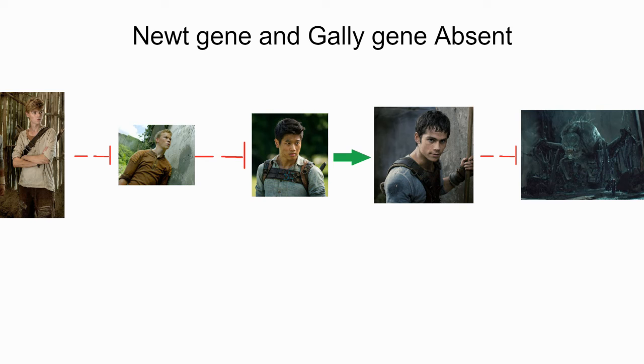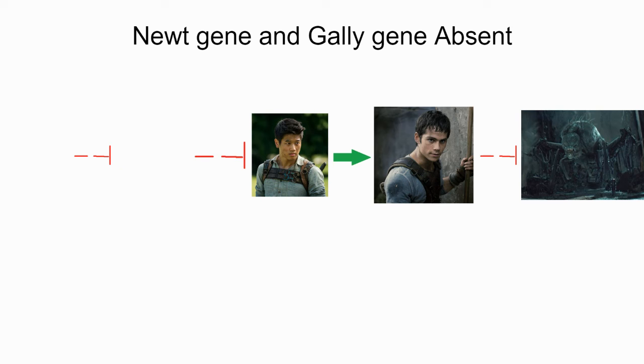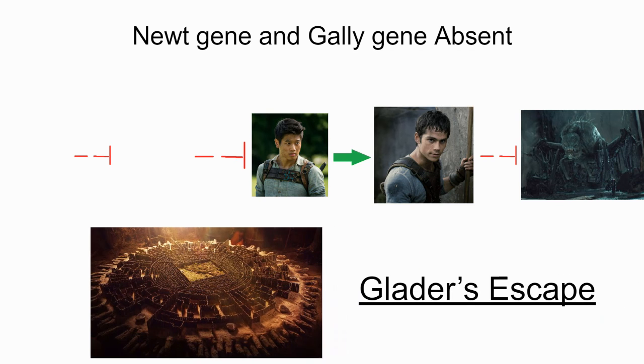Now, if the Newt gene and the Gali gene were absent, the Gladers would still be able to escape the maze. This is because Minho wouldn't have to worry about being repressed and would be able to activate Thomas, who then represses the Grievers, allowing the Gladers to escape the maze.